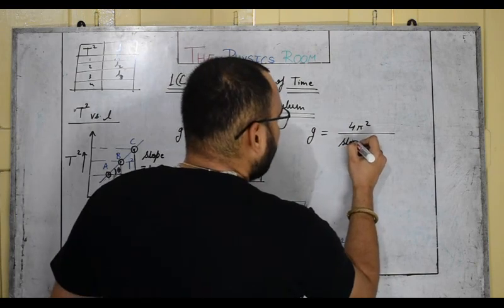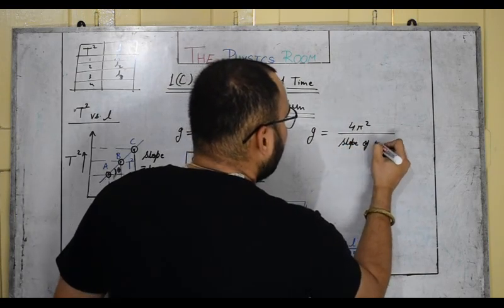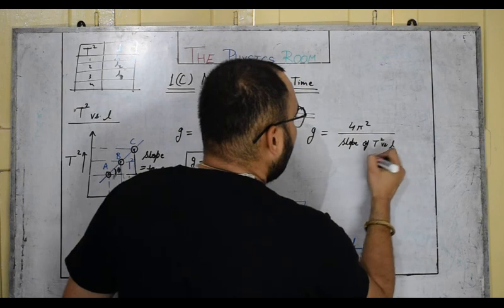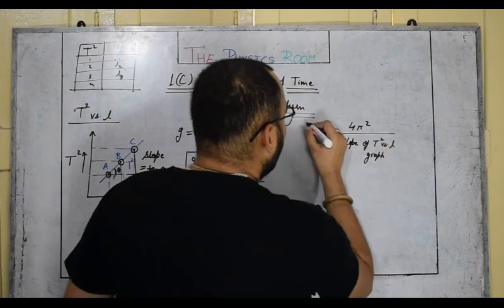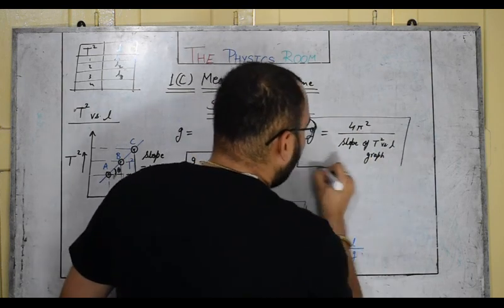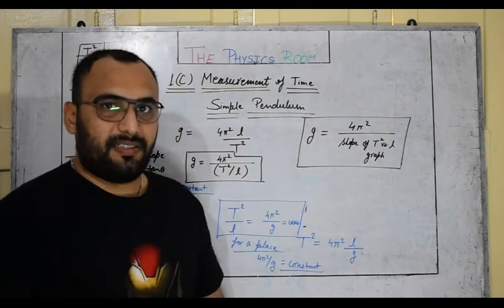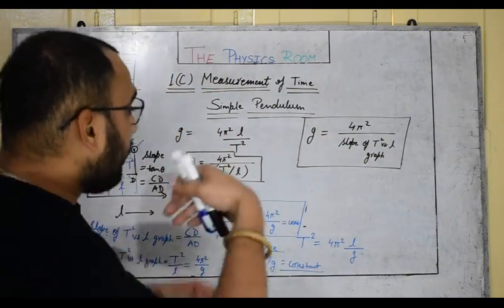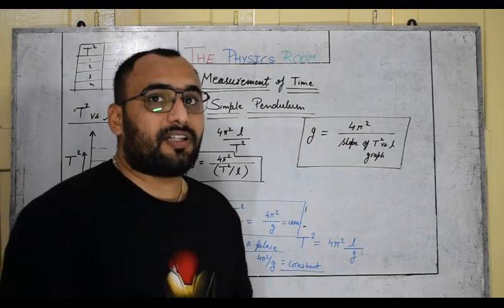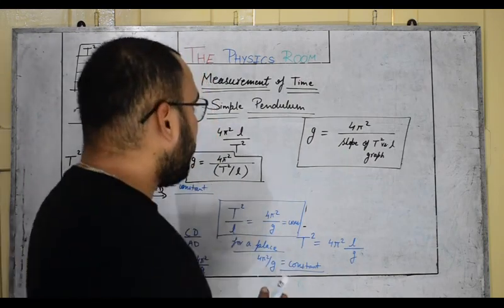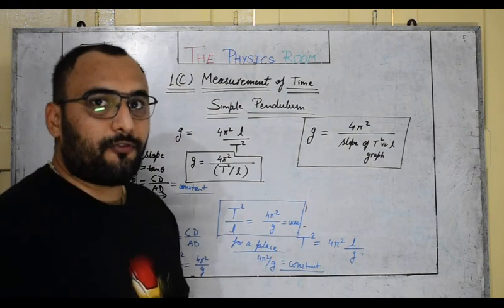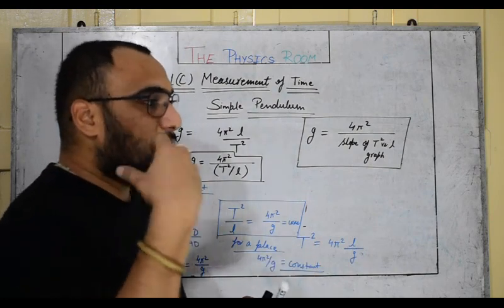So g equals 4 pi square upon the slope of the t square versus L graph. This experimental data will help you find the value of g at a particular place. Fine. And if you have the value of g, you will be able to find the time period also. So I hope this entire derivation is very clear for you.